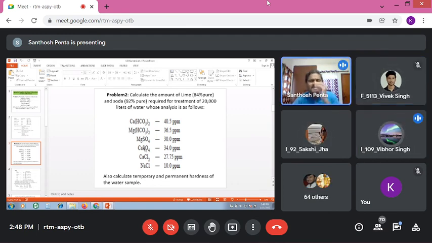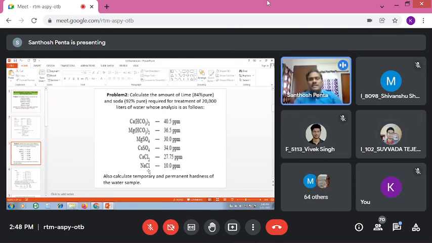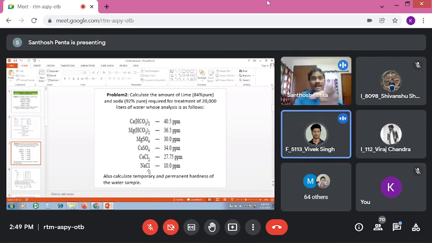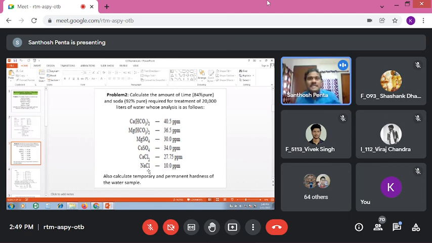I said for permanent hardness, soda is required. Calcium permanent, only soda. Magnesium permanent, lime plus soda. Remember these generalized conclusions. Then calcium chloride, only soda. Sodium chloride, nothing required. Sodium chloride exists in soluble form, so it does not contribute any hardness. So you can ignore that value.